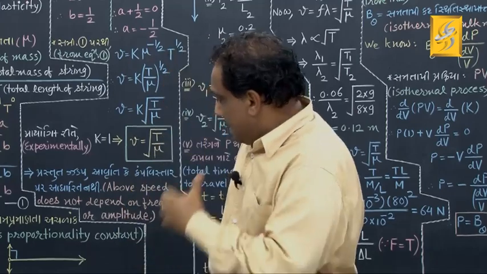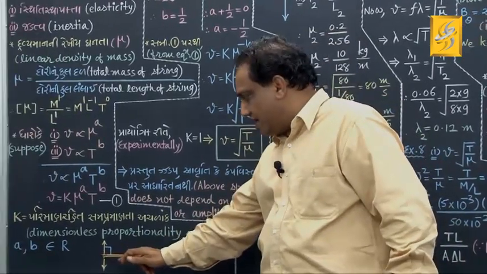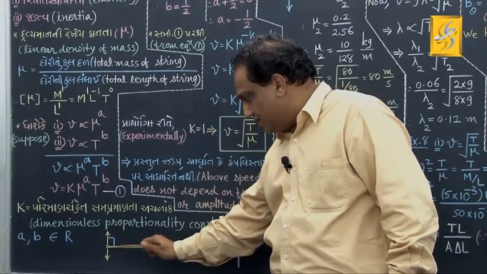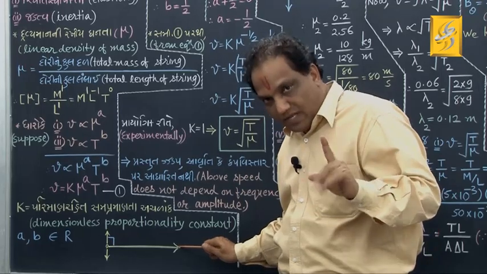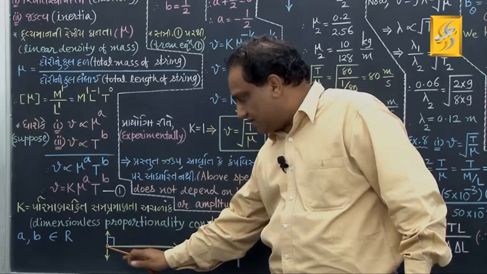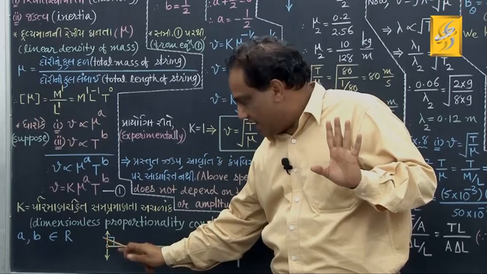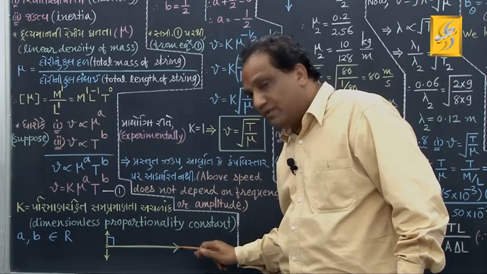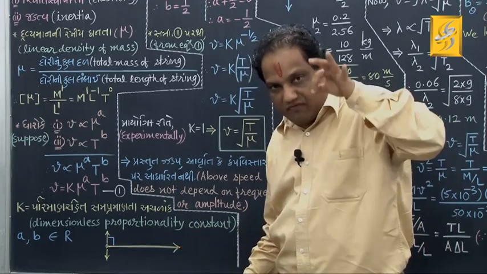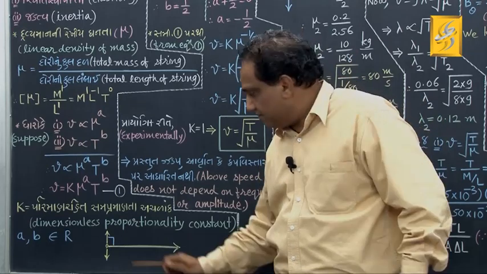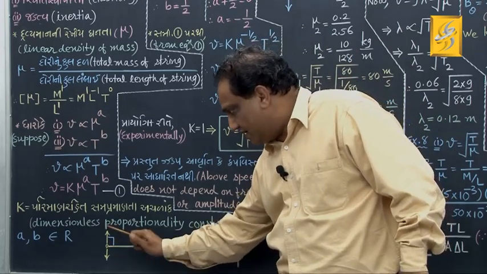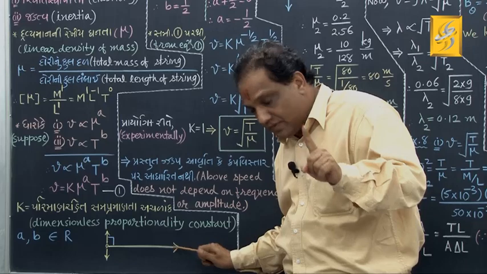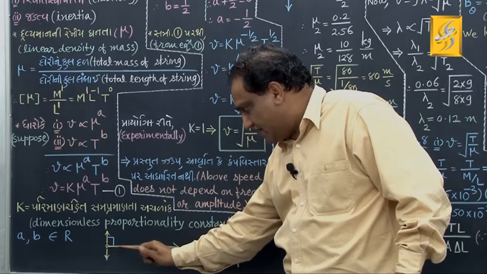Just consider a thin string which is kept under proper tension. Now, what we do? We just displace one of its particles in a direction perpendicular to the length of the string. And then when we release it, that particle starts oscillating in a direction perpendicular to the length of the string, and at that time the direction of propagation of wave is like this.